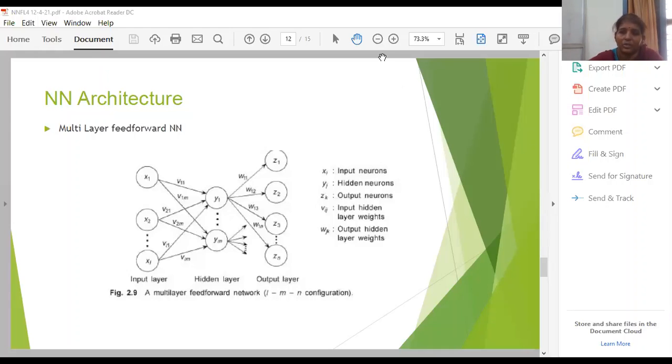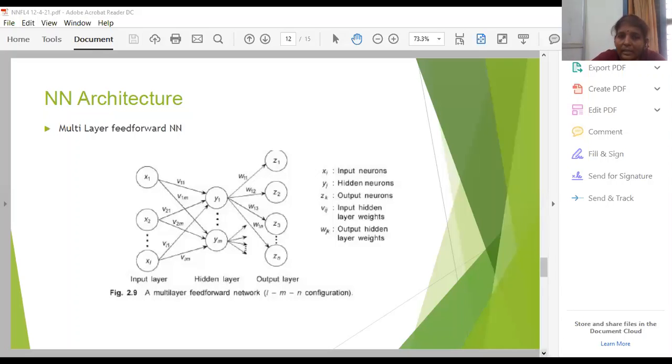Hope you understood this, the multi-layer feed-forward neural network. The signals are transmitted and the information is processed from your input layer to the output layer via the intermittent neurons.